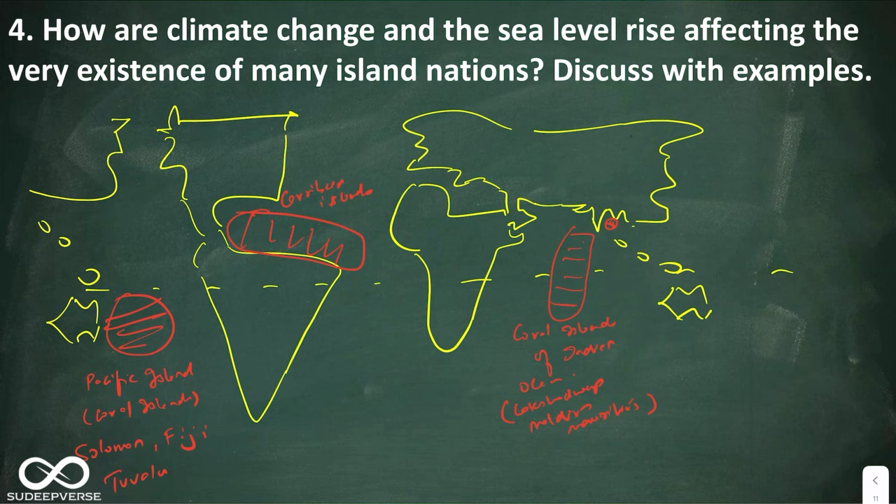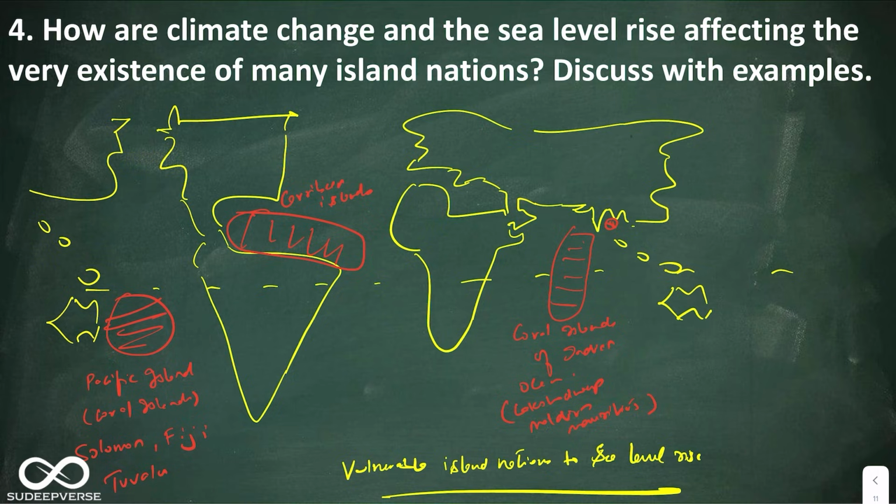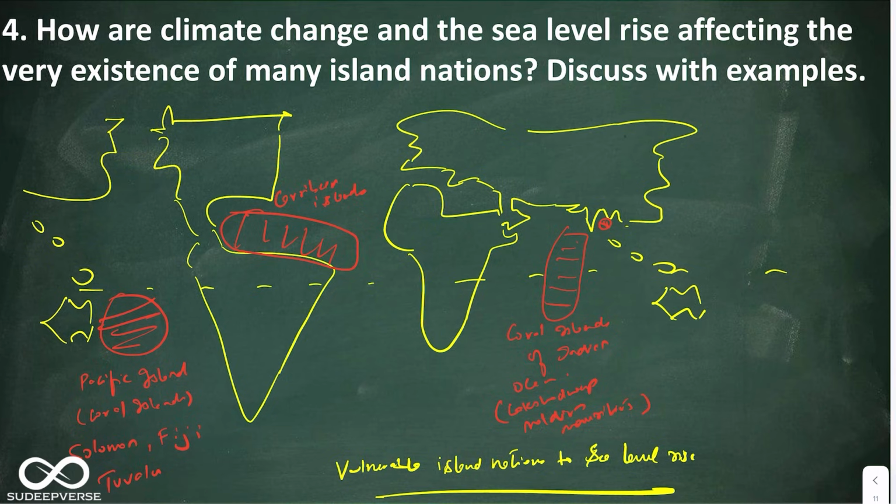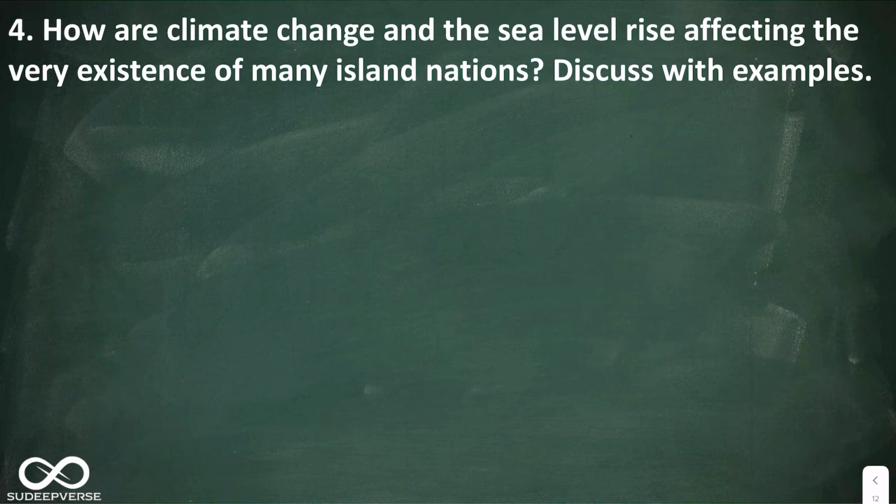Overall, you create this diagram and create the title. You should write the title as Vulnerable Island Nations to Sea Level Rise. Okay, so this is how this diagram should be. Next, let us go to the body of the answer. So now you can address how sea level rise affects island nations.